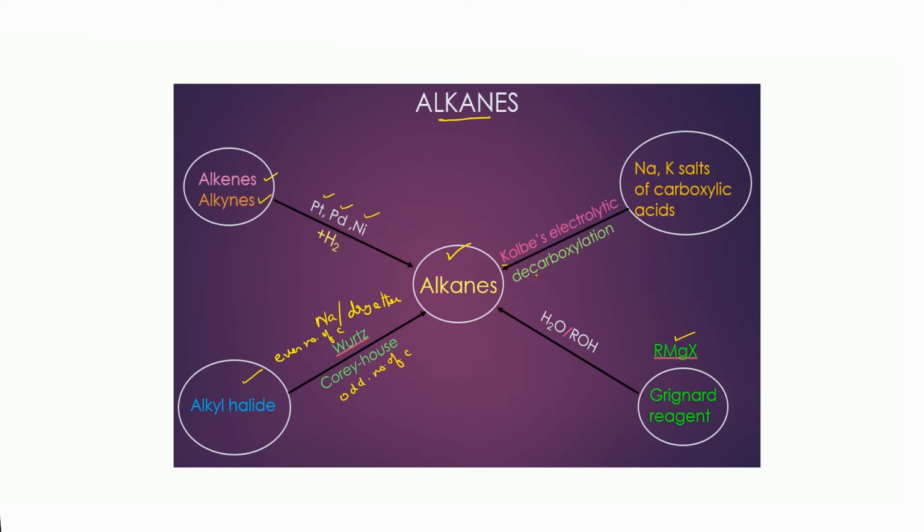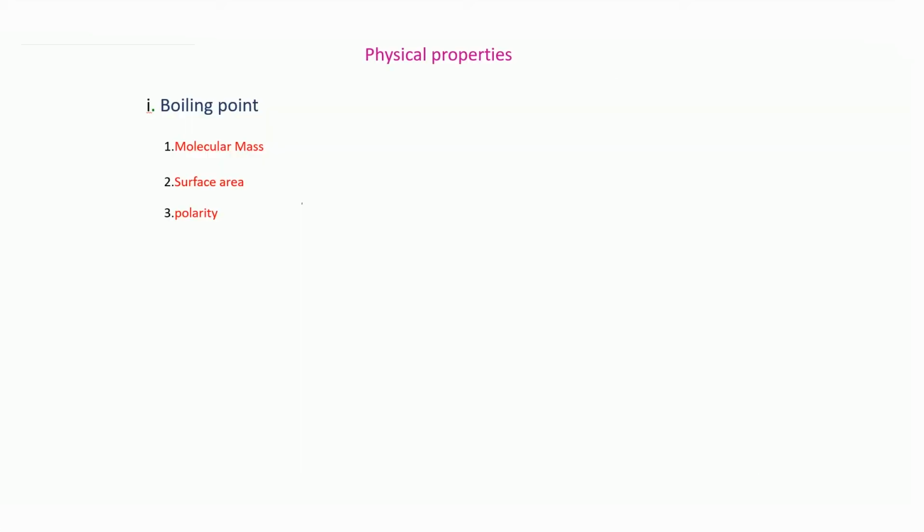Next, by doing decarboxylation, that is when sodium or potassium salts of carboxylic acid are treated with soda lime. Soda lime is sodium hydroxide and calcium oxide. When they are treated, you will be getting an alkane, but here you are getting an alkane with less number of carbon atoms. That is, a smaller number of carbon atoms you will be getting. So this is about the preparation of alkanes.